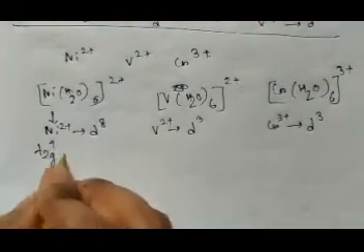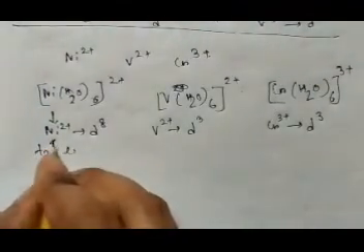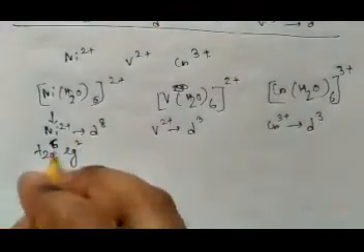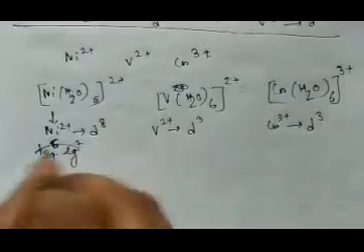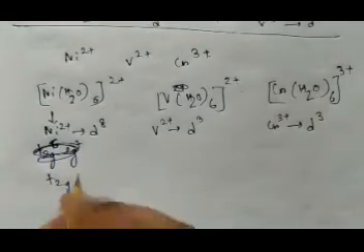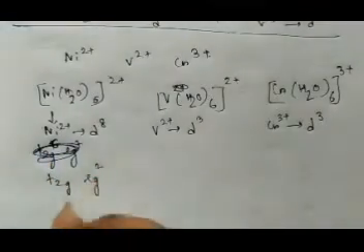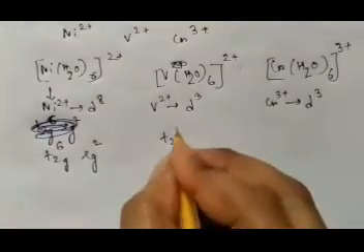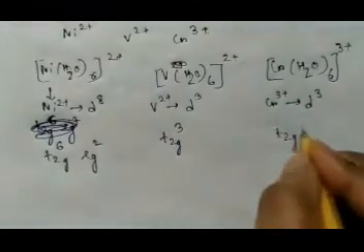So in this case, nickel is t2g6 eg2. And here it is t2g3, this is also t2g3.